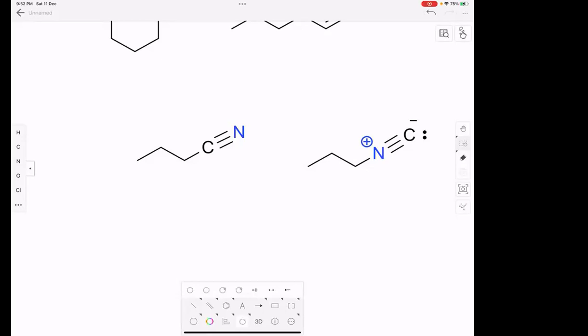Can you tell me how many lone pairs does carbon on the left have in the nitrile? 0 lone pairs, because it has 4 bonds. And how many lone pairs does nitrogen have? 1. Whenever nitrogen has 3 bond pairs, it has 1 lone pair. Whenever nitrogen has 4 bond pairs, it has 0 lone pairs. Whenever nitrogen has 2 bond pairs, it has 2 lone pairs.